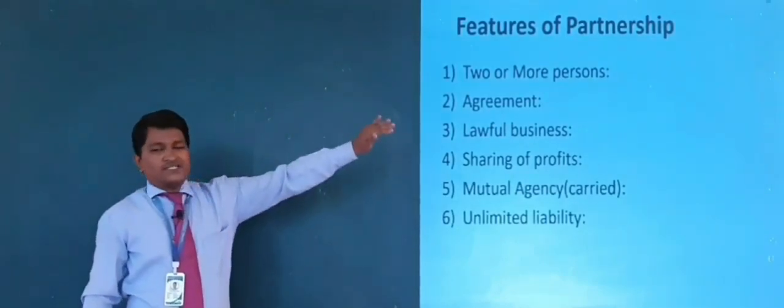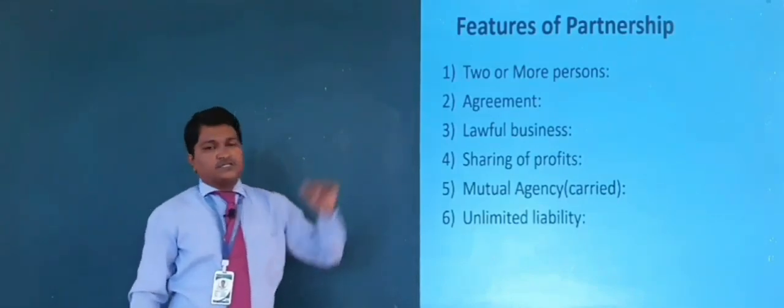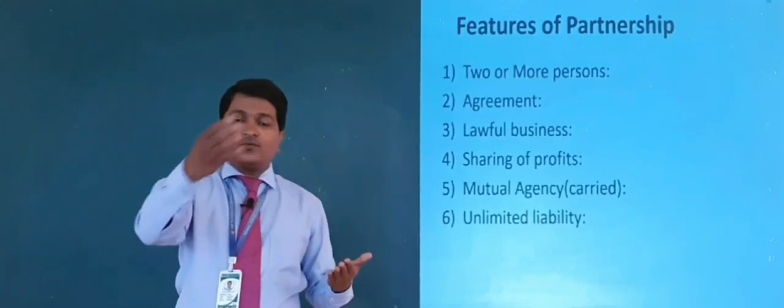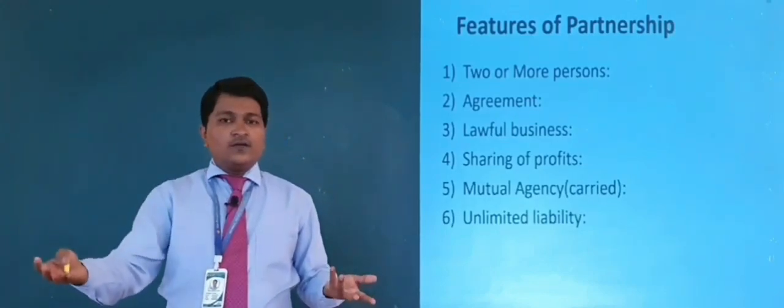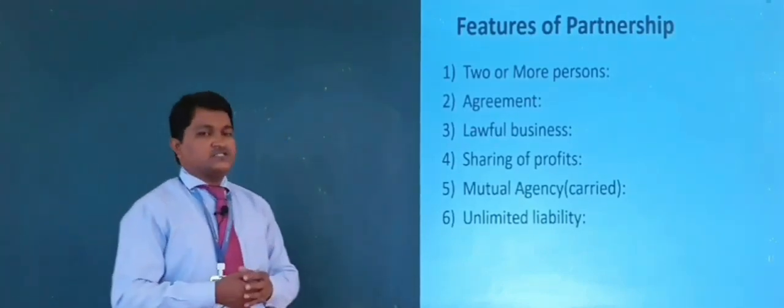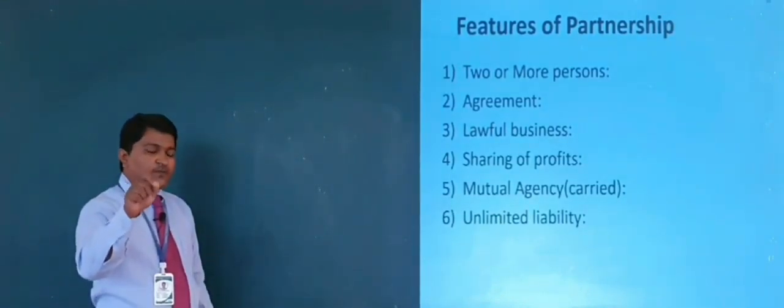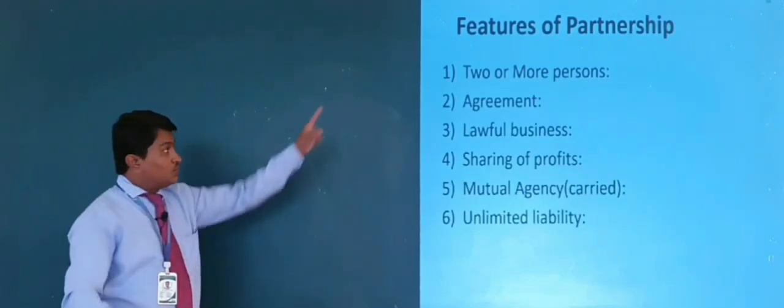Here we use the words more persons. How many is more persons? 10, 50, 100, 200? What is the minimum number of persons to form a partnership business? Two persons.